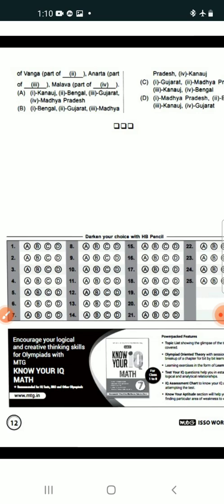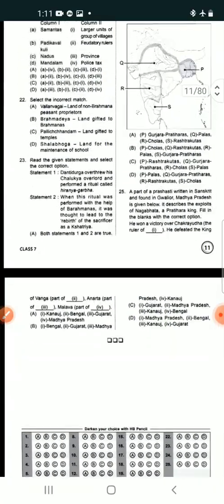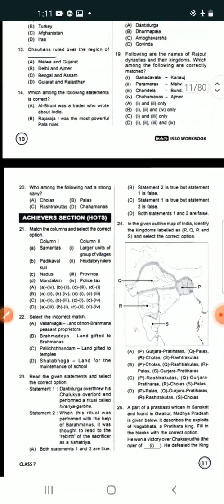Here you can see against number 1, A B C D is given, and against number 10, A B C D is given. If the correct answer for number 1 is B, then you fill the circle properly in the B section. This is your work, and this way you will answer.